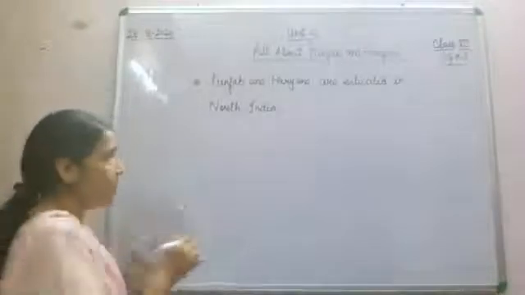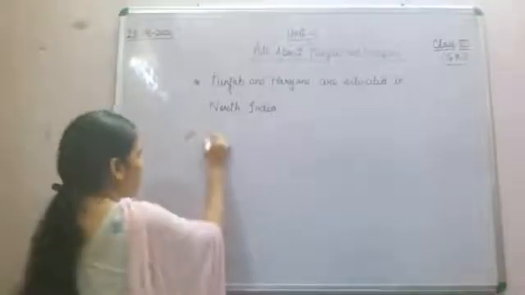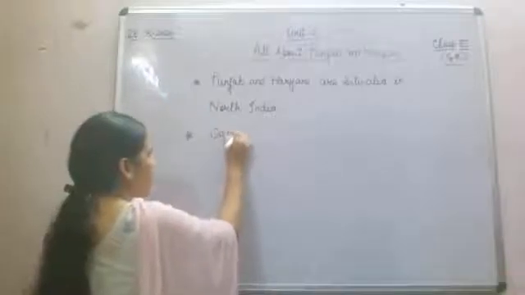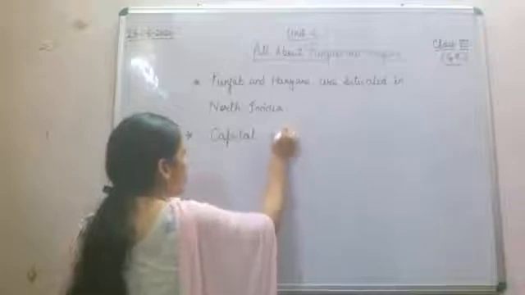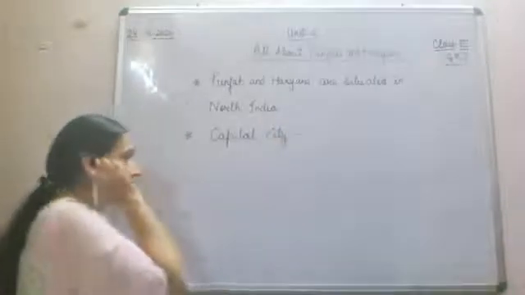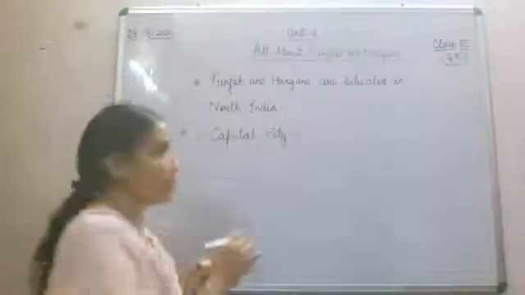The second basic concept regarding these two states is the capital city. Both states share a common capital city, that is Chandigarh.